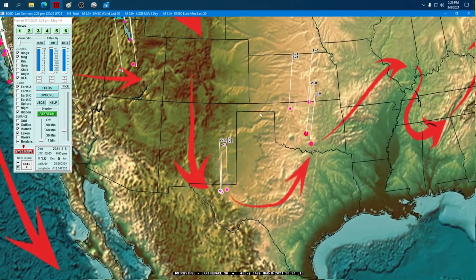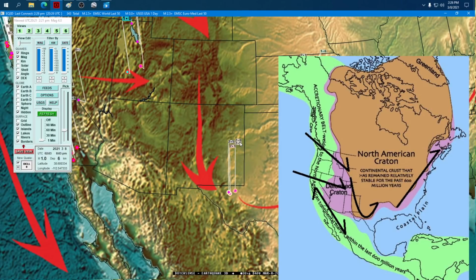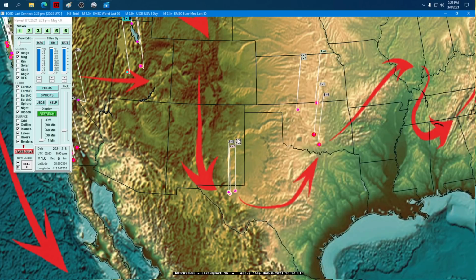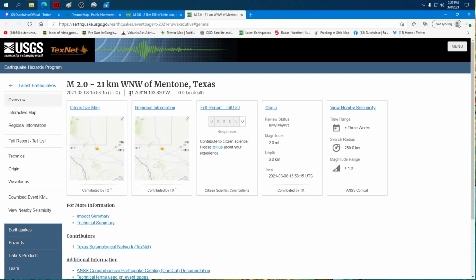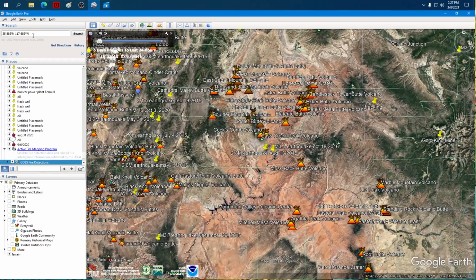So let's go down to Texas. What's down at the edge of Texas? Well, first of all, it's the Craton edge. Look at New Mexico, look at Texas. It makes a U-shaped bend through southern Texas. But there's drill points here. Mentone, Texas. Mentone. Paste and search.